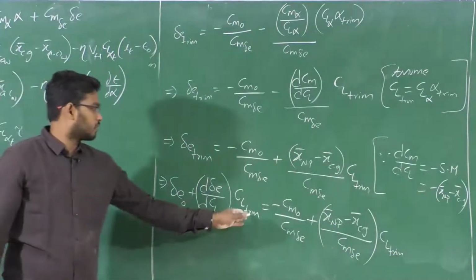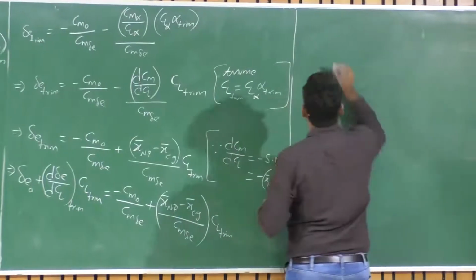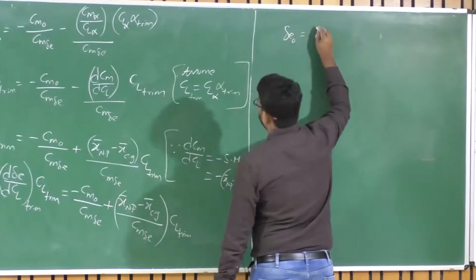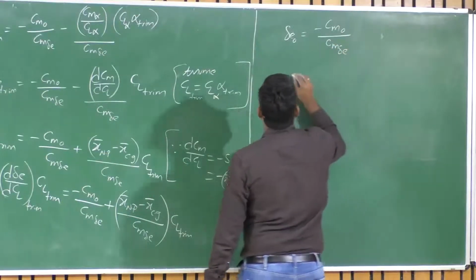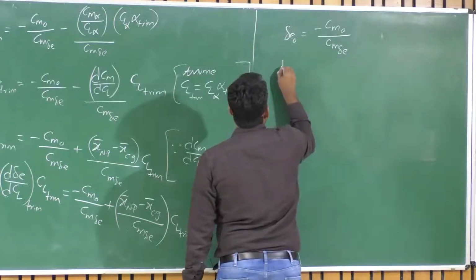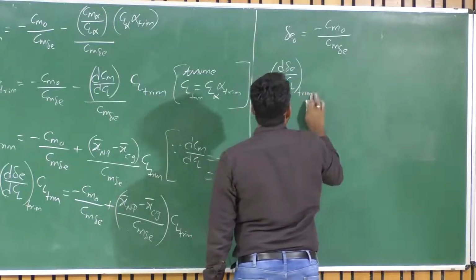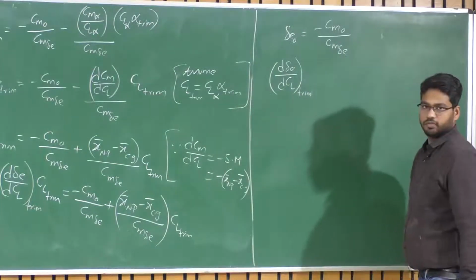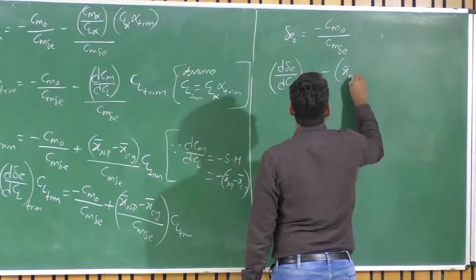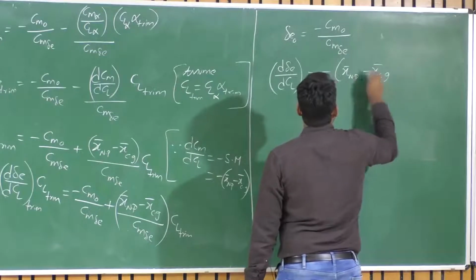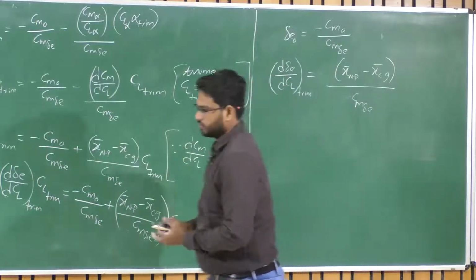So by comparing the constants and coefficients of CL trim, what I have is delta E naught is equal to minus Cm naught upon Cm delta E, and d delta E upon dCL for trim, the change in delta E for change in CL trim, is equal to minus of x bar Np minus x bar Cg upon Cm delta E.